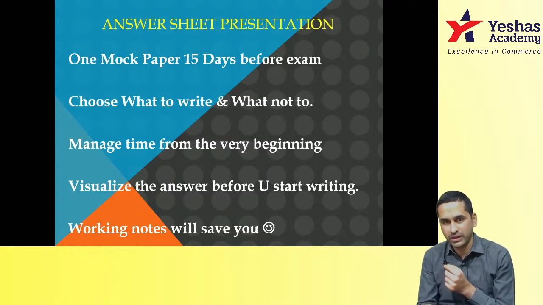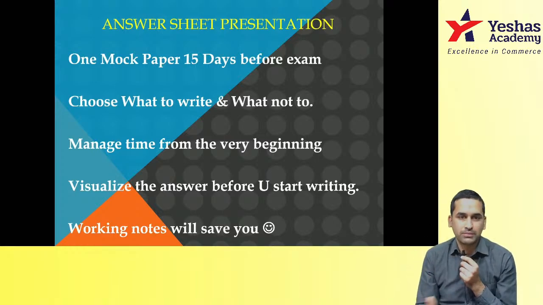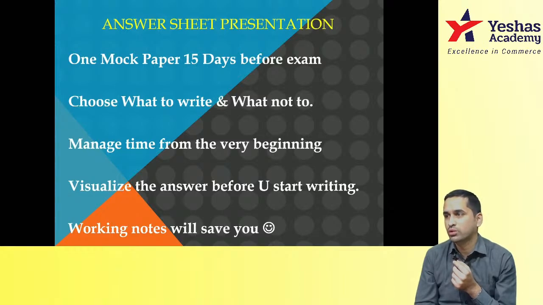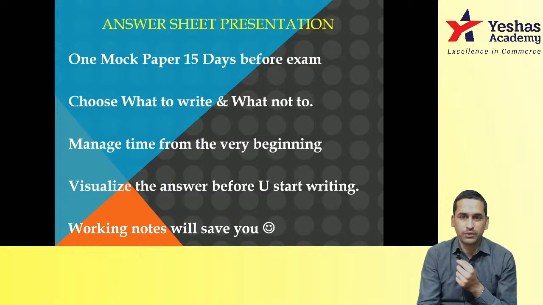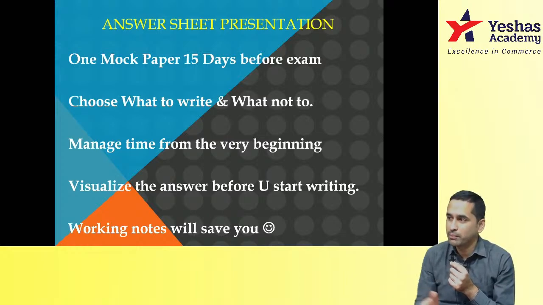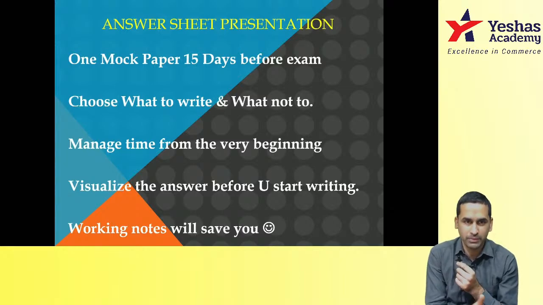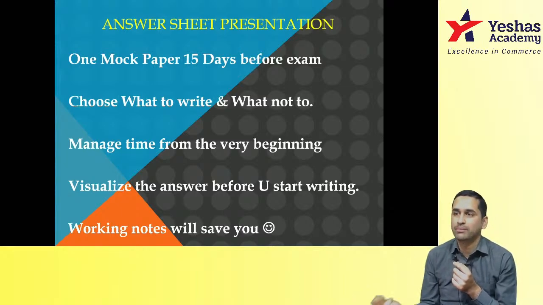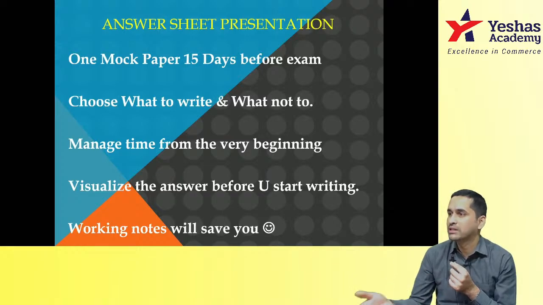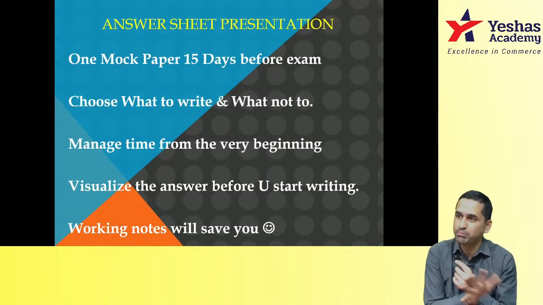Even in FM, for example, sir, working capital management, a very big topic. What to do? I'm not able to understand some confusing adjustment. What to do? Okay, leave that. Balance, are you really good at? You can still attend 60 marks of FM, because FM is also a 70 marks paper. Working capital can be only one question, 10 marks if you leave it also. Are you good in balance at least?